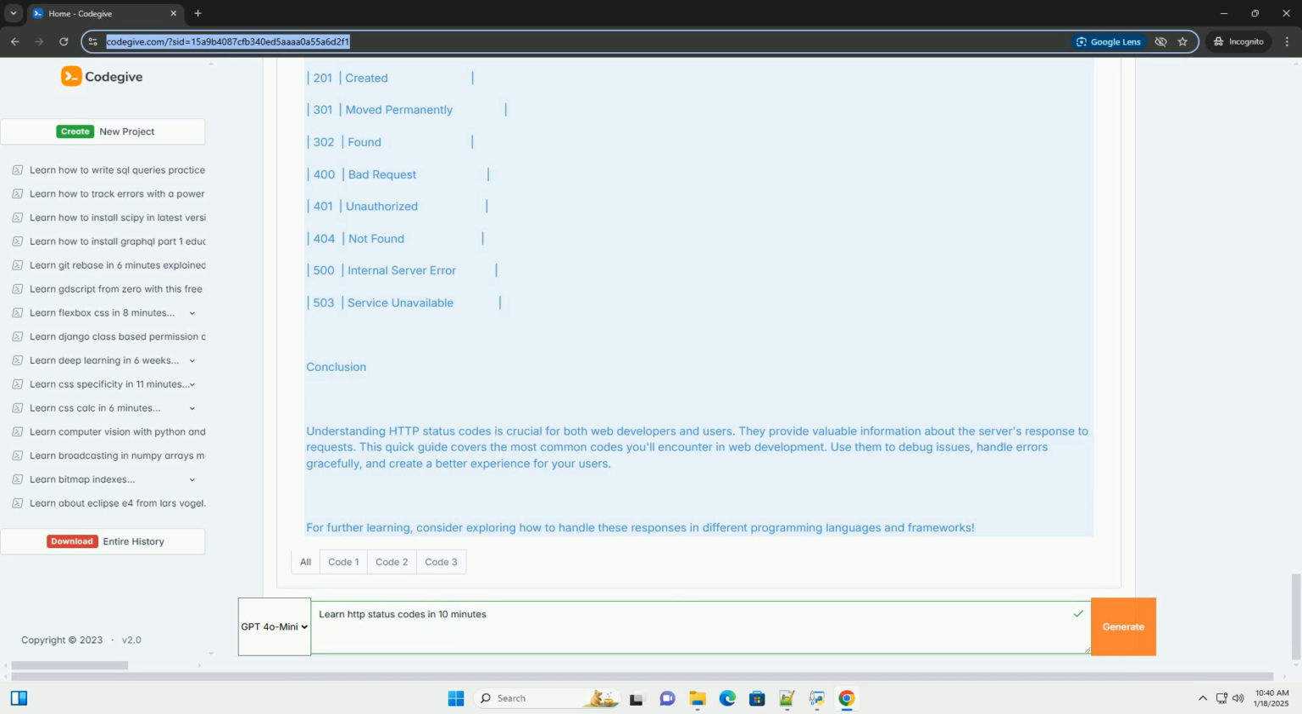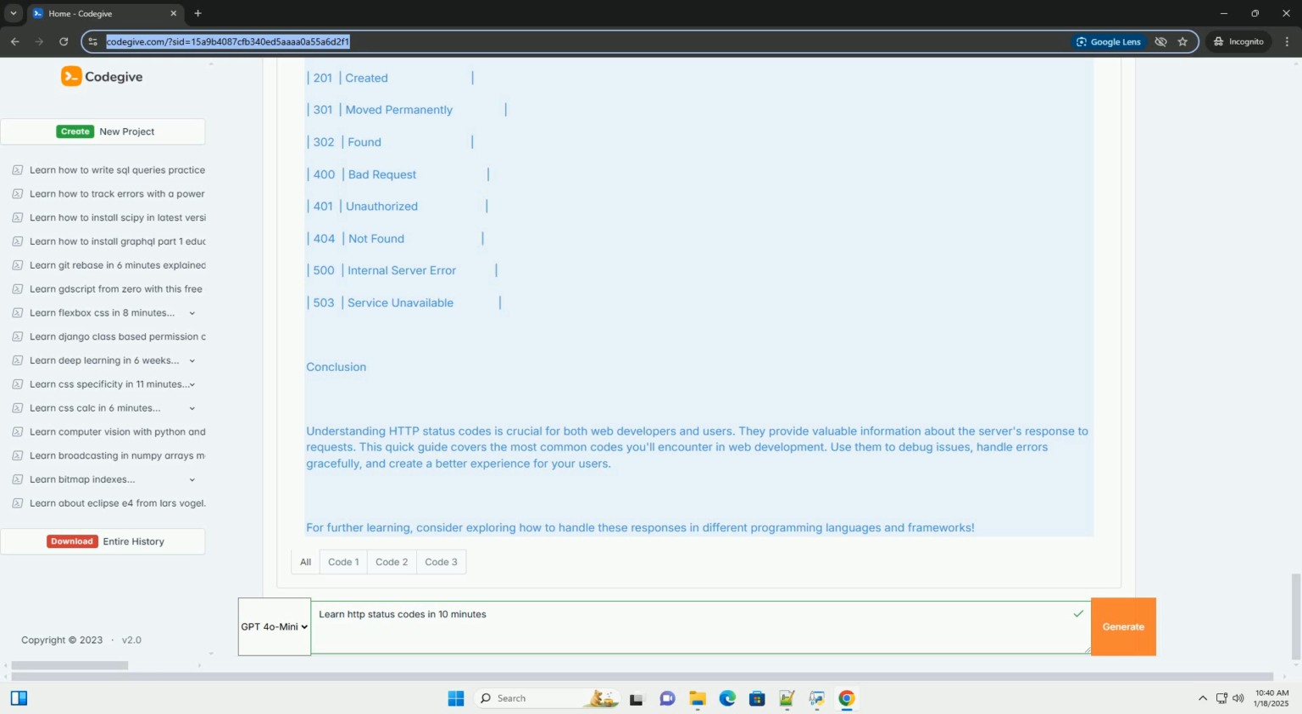These codes indicate that the request was successfully received, understood, and accepted. 200 OK: the request was successful. 201 Created: the request succeeded, and a new resource has been created. Example with code, using Python's Flask.